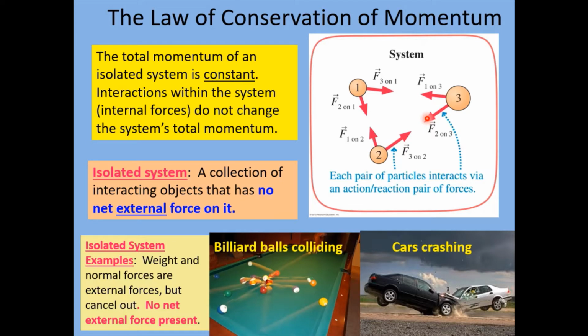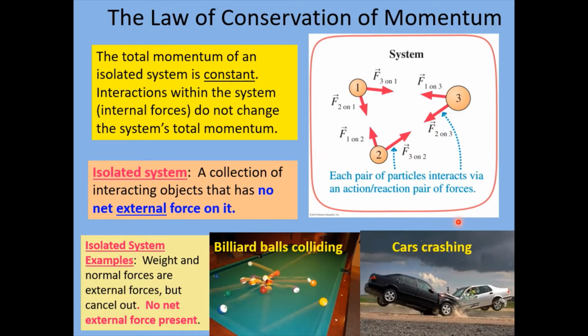And those are internal forces. And so therefore the total momentum of this system here does not change. And especially, if we exclude friction. Another example is two cars crashing. So again, the weight force and the normal force are going to balance out. So we can consider and model two cars crashing as an isolated system.